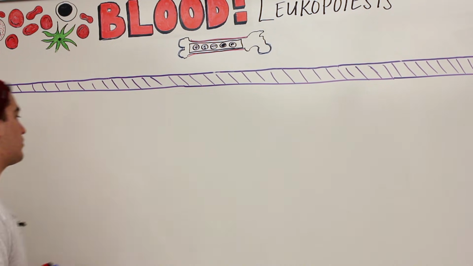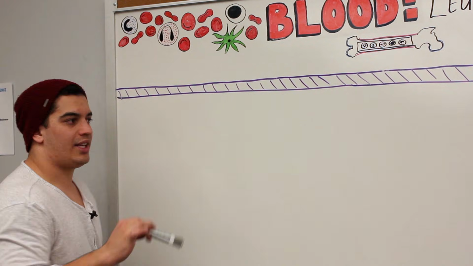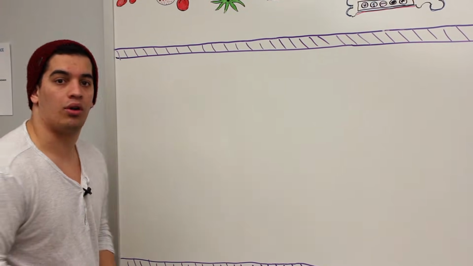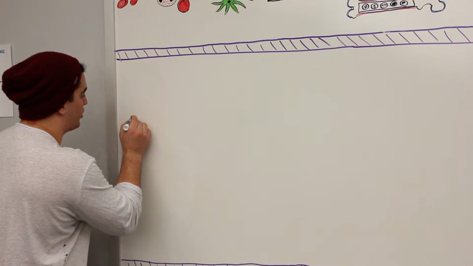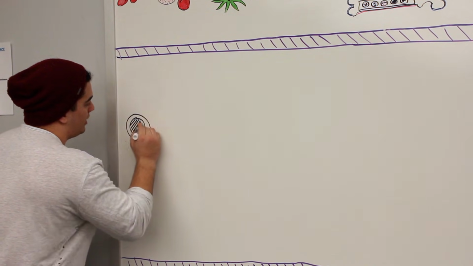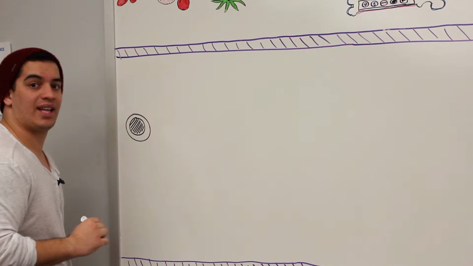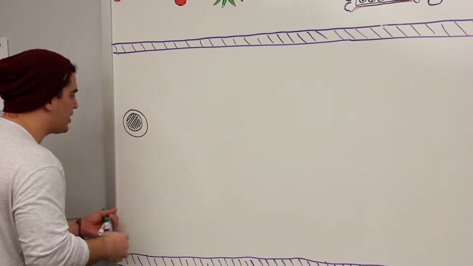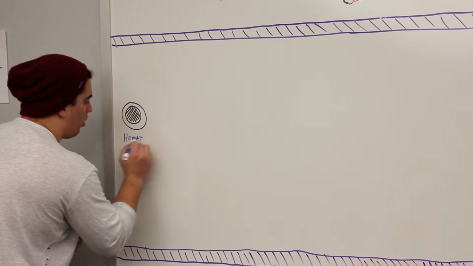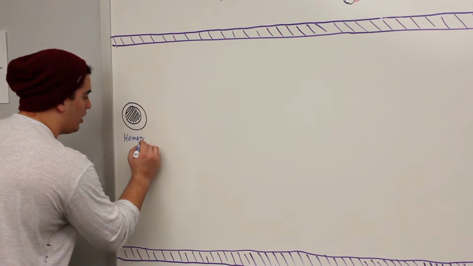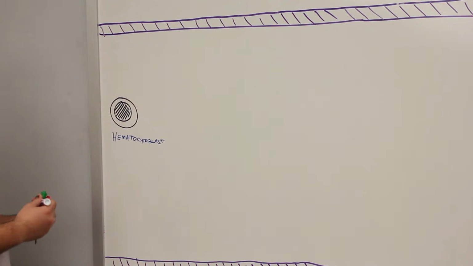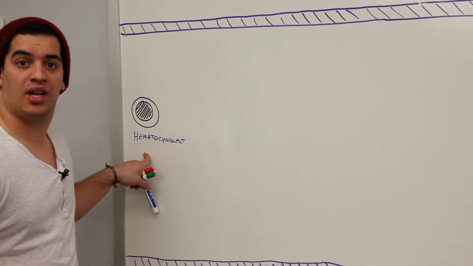All right, first off, we have a stem cell for all of the blood cells within the entire body. What is that stem cell called? Look at this guy right here. This stem cell is called a hemocytoblast. They also call it a pluripotent stem cell, or even a hematopoietic stem cell. I'm just going to put hemocytoblast. So this is our stem cell for all the blood cells within the body.